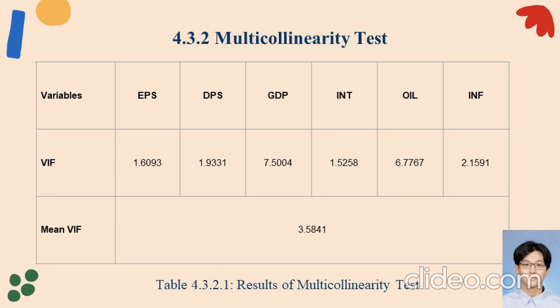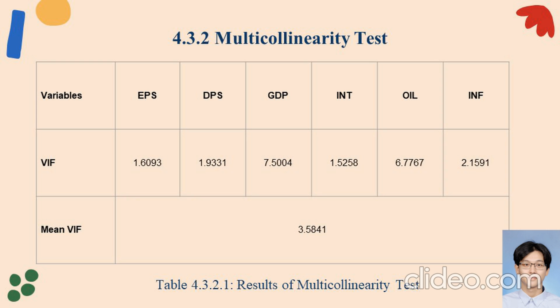A test has been applied in this study to check the variance inflation factor, VIF approach. Table 4.3.2.1 above illustrates the result obtained, which includes the VIF value of each independent variable as well as the average of the VIF values. According to the rules of thumb for interpreting the VIF, a VIF of 1 indicates that the variables are not correlated, while a VIF between 1 and 5 implies the variables are moderately correlated. If greater than 5, they are highly correlated.